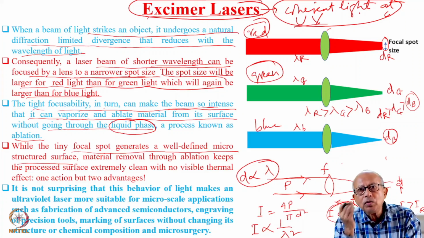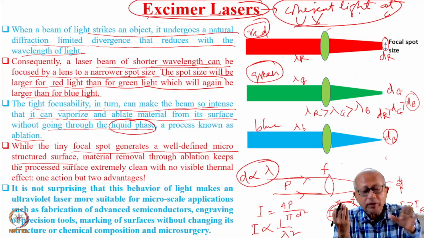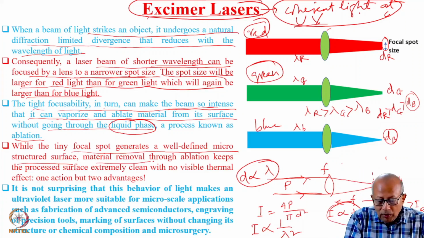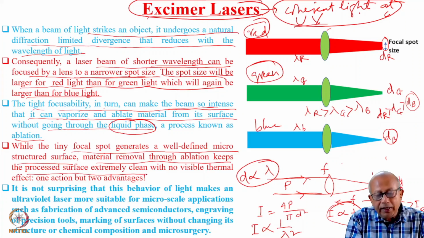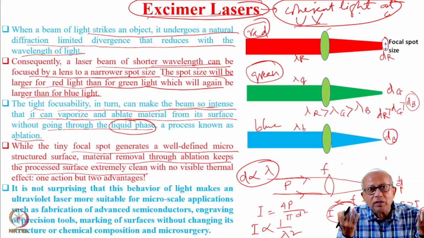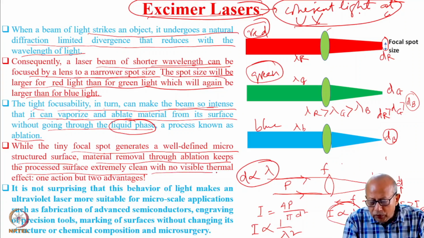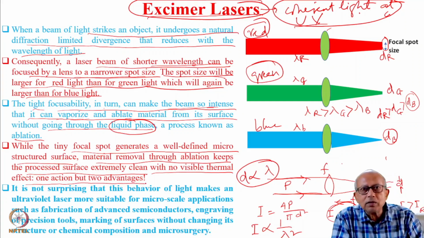By reducing the wavelength and making it smaller and smaller, you can create micro holes through the process of ablation on the material surface. Material removal through ablation leaves the surface extremely clean with no tail, because everything is vaporized, ablated. Nothing will remain on top of the surface, with no visible thermal effect. One action but two advantages.